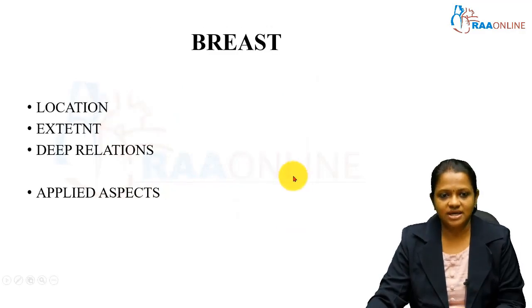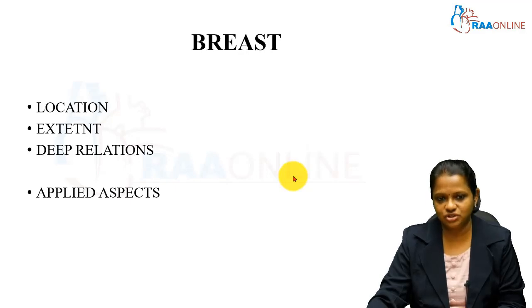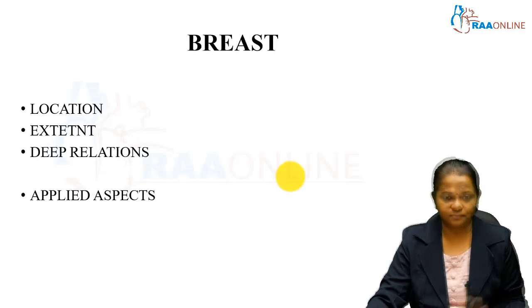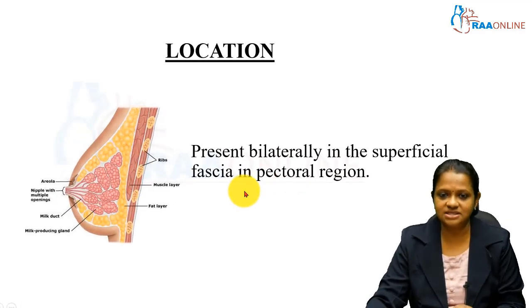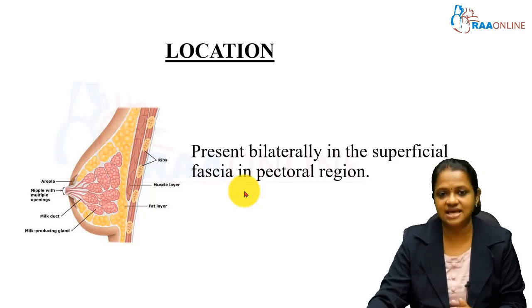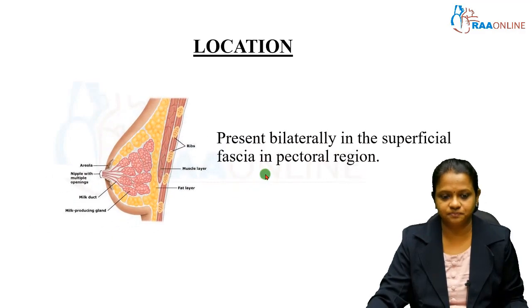So, we will see the location, extent and deep relations of the breast along with the applied aspects. Throughout this lecture, I have given the applied aspect in separate boxes for easy understanding and following. As we have seen earlier, breast is present on either side over the pectoral region in the superficial plane. Breast is present in both male and female, but it is well developed in females after puberty. Both in males and in the prepubertal females, it is in the rudimentary state.